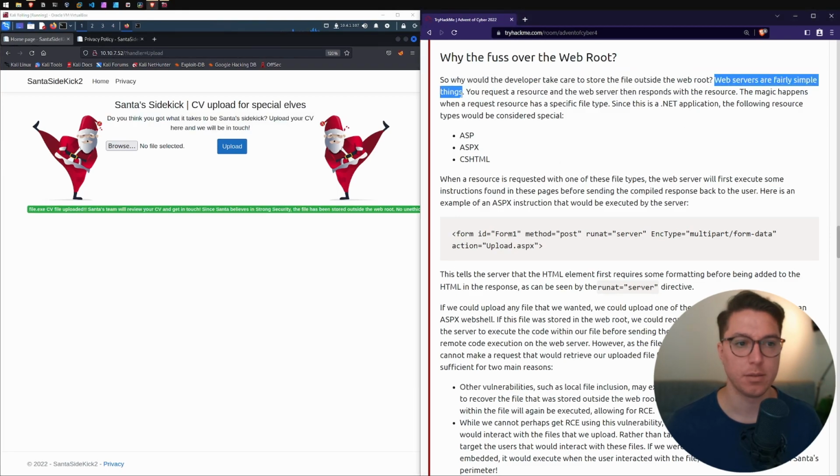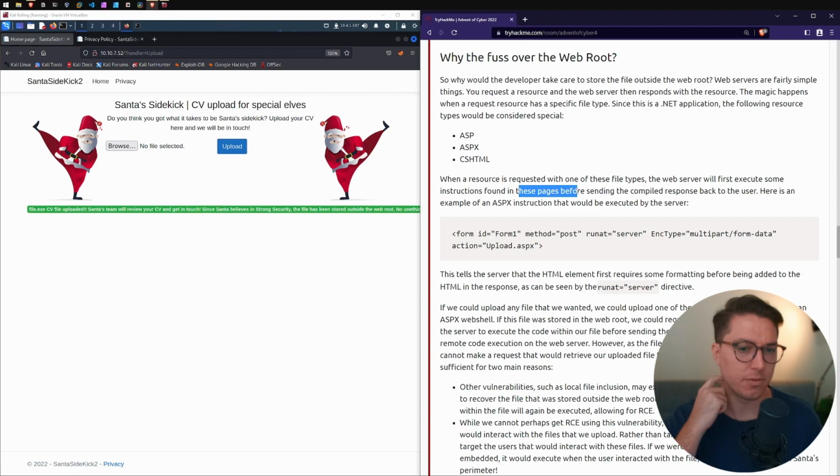Web servers are fairly simple things. You request a resource and the web server responds with the resource. The magic happens when a requested resource has a specific file type. Since this is a .NET application, the following resources would be considered special: ASP, ASPX, CSHTML. When a resource is requested with one of these file types, the web server will first execute some instructions found in these web pages before sending the compiled response back to the user.